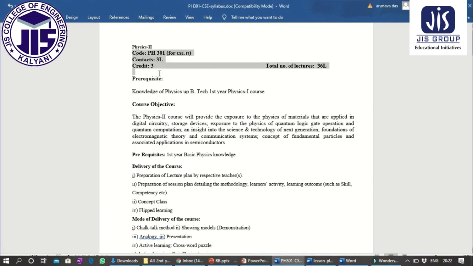The paper name, paper code, credit I already mentioned. This is the course objective. The Physics 2 course will provide exposure to the physics of materials that are applied in digital circuitry and storage device, exposure to the physics of quantum logic gate operation, quantum computation, and insight into the science and technology of next generation, foundations of electromagnetic theory and communication systems, concept of fundamental particles and associated application in semiconductor.